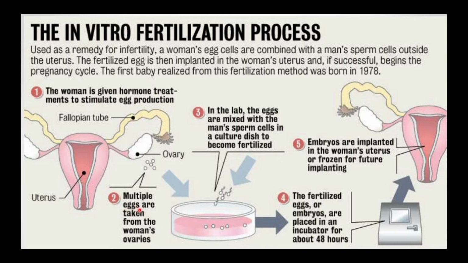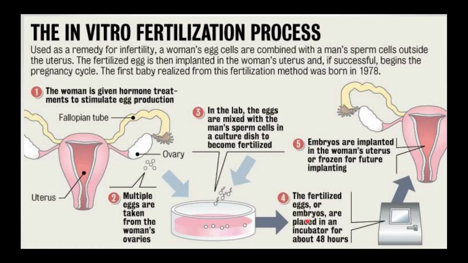In the second step, multiple eggs are taken from the women's ovaries. So as the hormonal injection has been given, multiple eggs are collected from the ovary. The third step is in the lab: the eggs are mixed with the man's sperm cells in a culture dish to become fertilized. So in a petri dish or culture dish, the fertilization occurs.